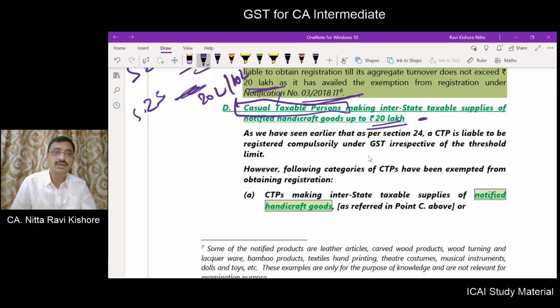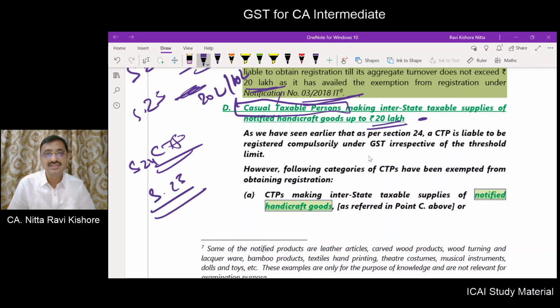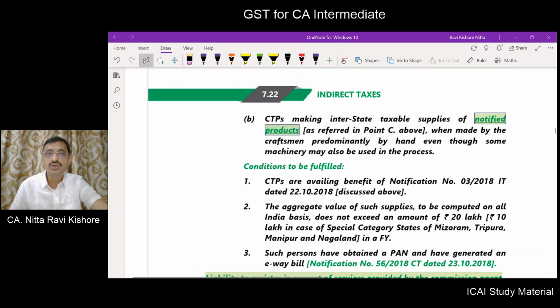Okay. Normally, a casual taxable person should get himself registered as per section 24. Compulsory registration is there. But what does section 23 override and say? If there is a notification, you need not get yourself registered. Here the notification states that the casual taxable person making handicraft goods which are referred to in point C above, notified products, predominantly handmade, though some machinery might be used.